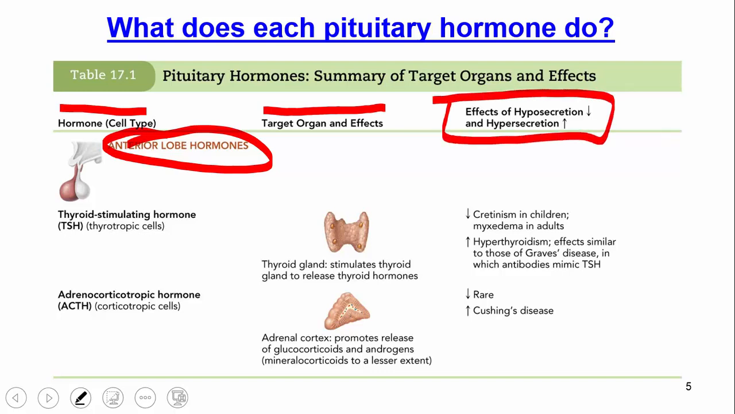In other words, if there's hyposecretion, too little of that hormone, or hypersecretion, too much of that hormone. Okay, so let's get started.